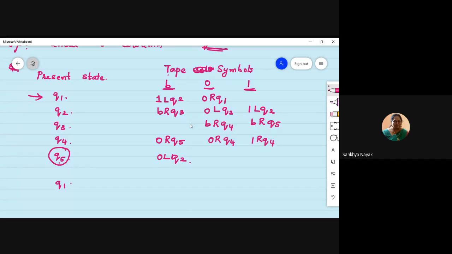and the input string is 00B. That means 00 followed by a B. Okay. So you can see here this is Q1. Which one you have to see? This one, right? 0. The next input symbol that you need is 0.